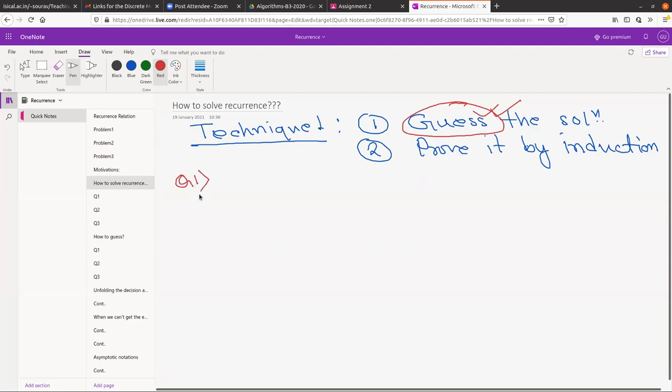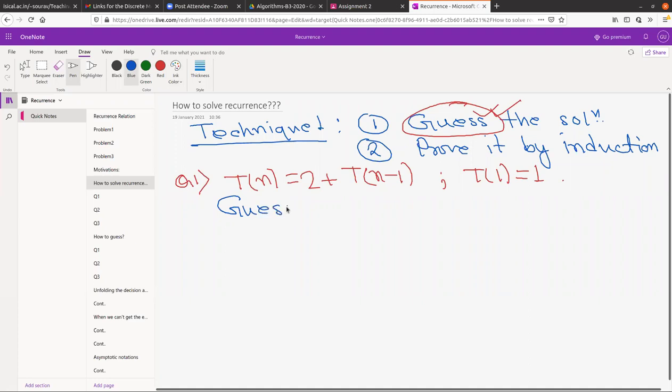Suppose question 1: Tn equals 2 plus Tn minus 1, where our base case is T1 equals 1. We want to solve this recurrence. As we mentioned, our technique is first to guess the solution, then prove it by induction.